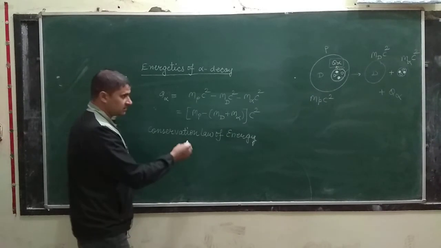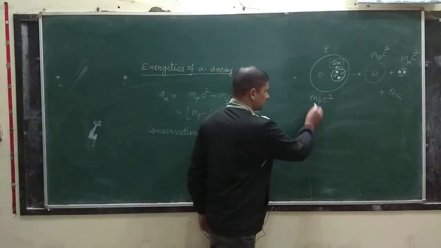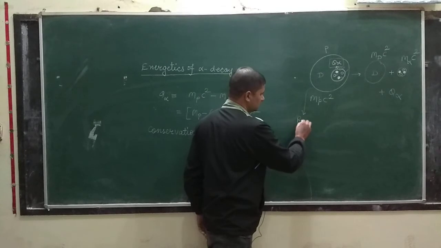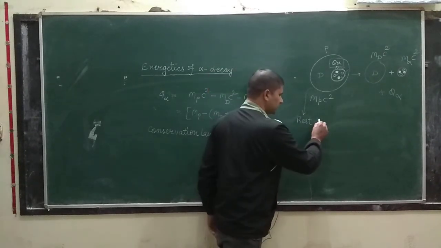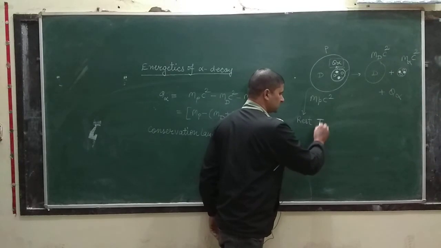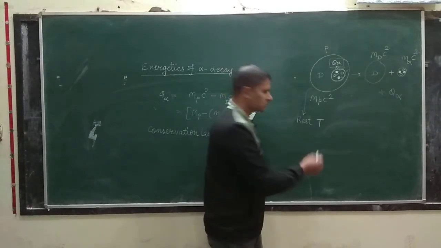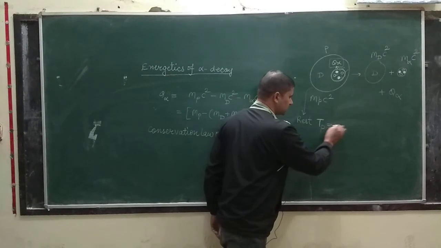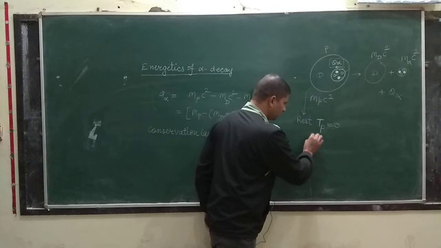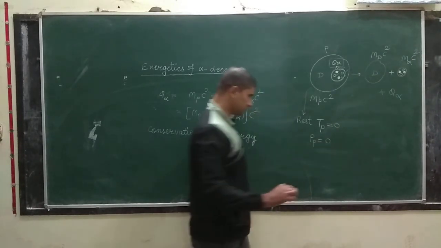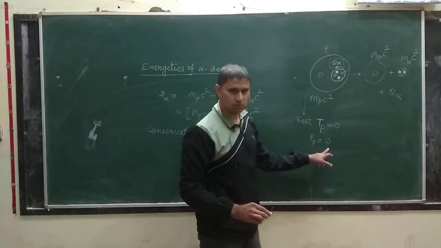Firstly, I am assuming that this nucleus is at rest. So what will be its kinetic energy? Let me represent the kinetic energy by T. So the kinetic energy of this parent nuclei is 0. Now tell me what will be the momentum. The momentum of the parent nuclei will be 0.